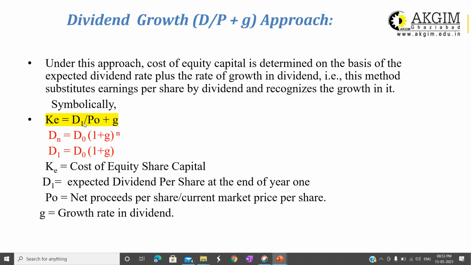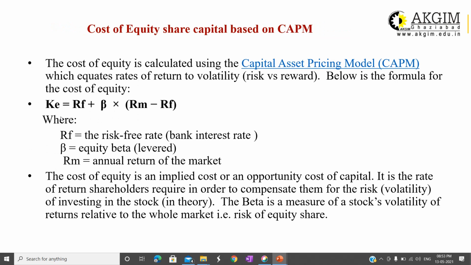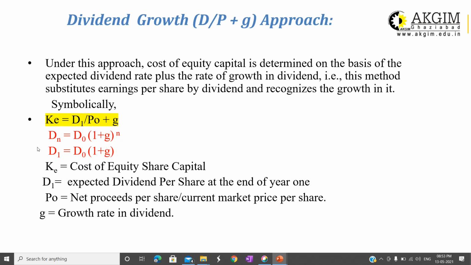How to calculate D1? D1 can be calculated by using these equations. D1 is equal to D naught into 1 plus g. So if you want to calculate dividend after 2 years, then D2 is equal to D naught into 1 plus g to the power n. To generalize this formula, we have a general equation, that is Dn is equal to D naught into 1 plus g to the power n.